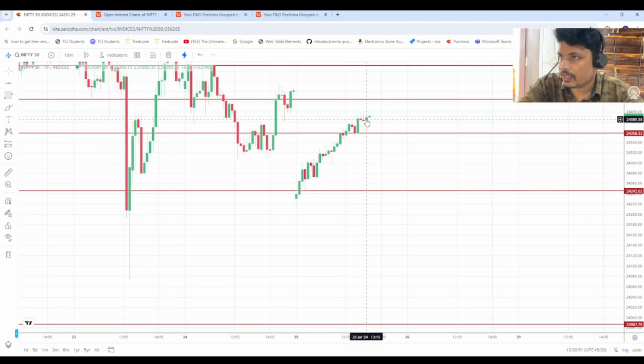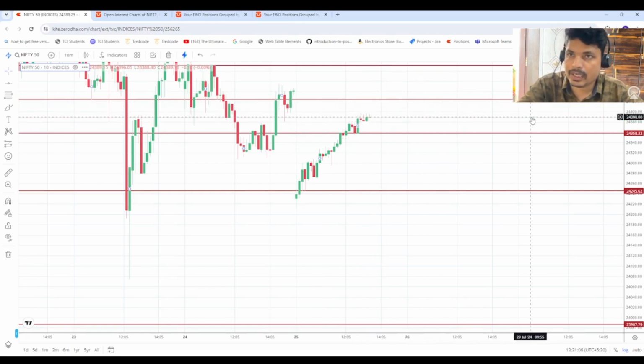Here it is creating a wick. If the market goes high, consolidates and breaks, it will again impact the 24,400 call writers.